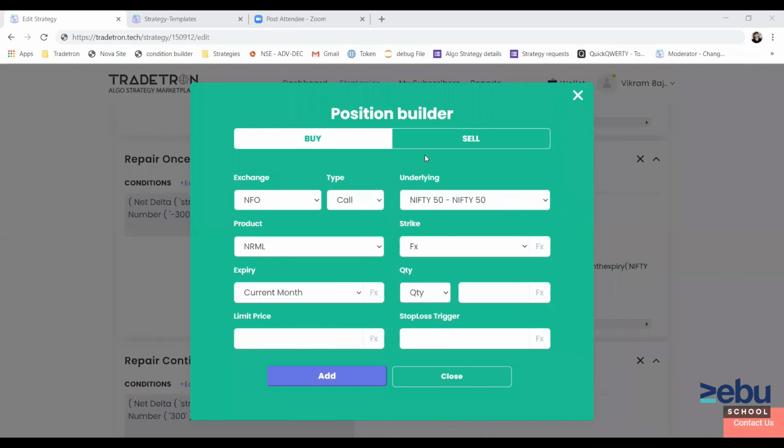Runtime data is used to check what are the TSL trailing stop loss values, what is the maximum profit it has reached, and if you are using any custom logic or if you are sending your signals, trailing signals from any third party tools, then you can use this runtime data feed to check the values which you have sent from any external signal generation tool. It is for that purpose.